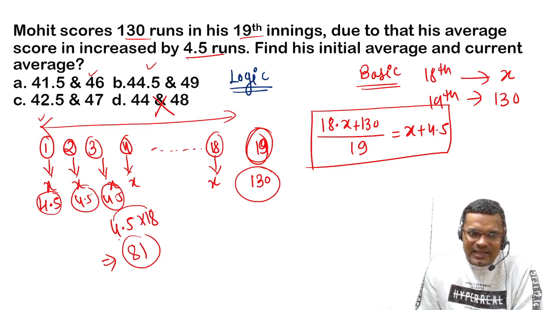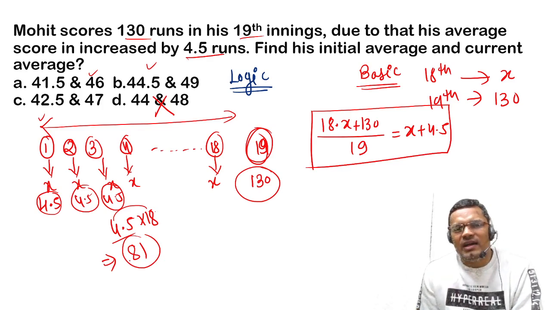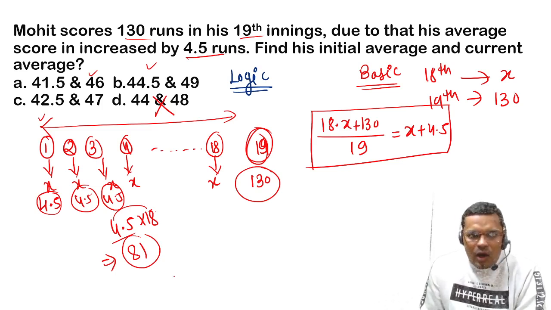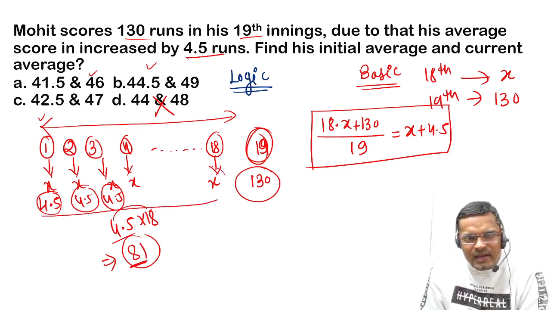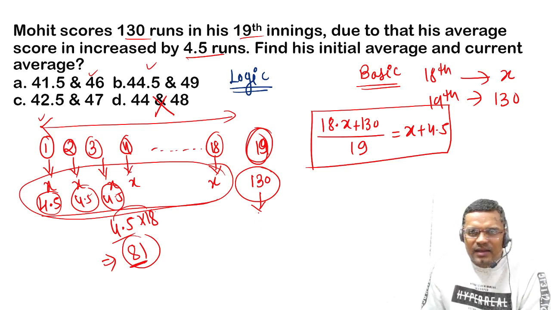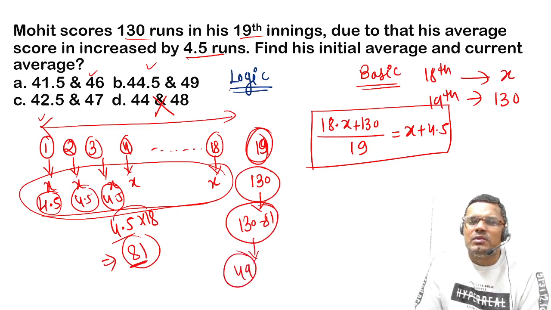Otherwise, it's easy to calculate like 4.5 into 18. 18 5s are 90, 0 and 9 carry forward, 72 plus 9, but it is easy to go with the logic, like 72 plus 9, right? Now 81 is already distributed, so 81 runs are distributed to make their average increase by 4.5. Then how much is left for the 19th inning? So he has left 130 minus 81. So this will be the current average, that is 49.